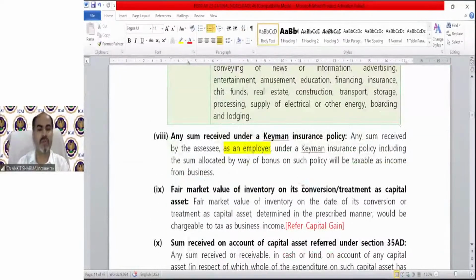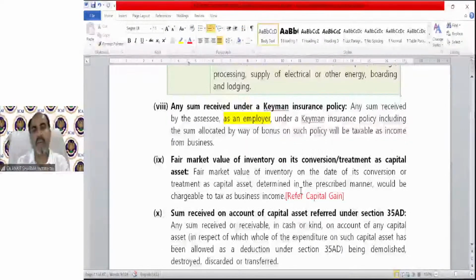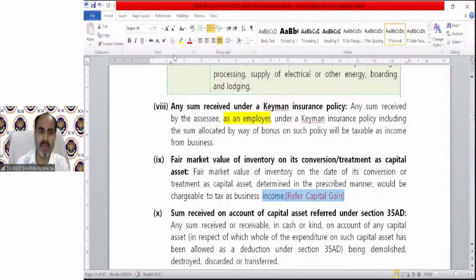Any sum received under a keyman insurance policy, you must have gone through regarding the keyman insurance policy provision under the salary head, I guess. So if any employer received any compensation under a keyman insurance policy, that is going to be taxable under his PGBP head. Fair market value of inventory on its conversion into a capital asset. So if you have inventory, that means stock, and you are converting your stock into a capital asset, in that case, its market value will be treated as your business income. We will discuss this provision in the capital gain chapter, and then you will understand what we are talking about.